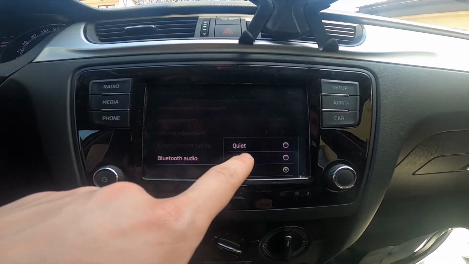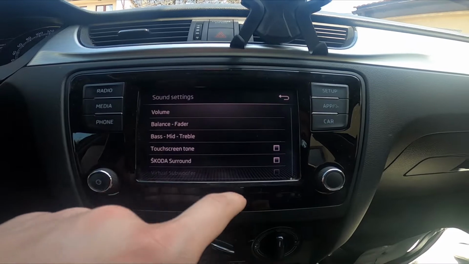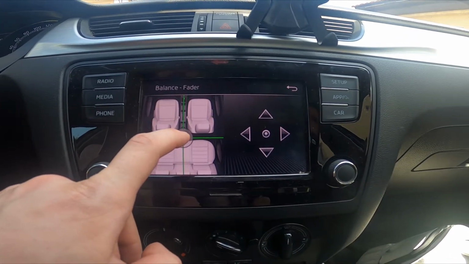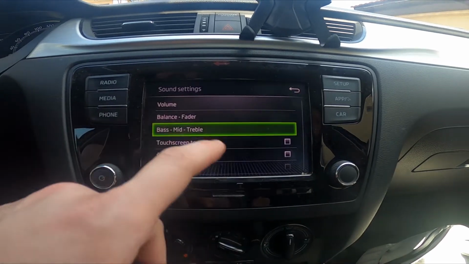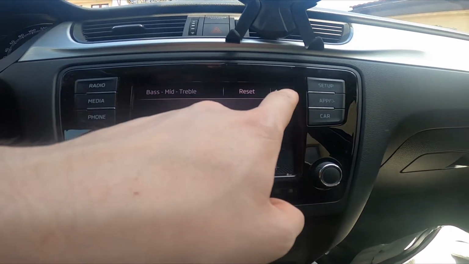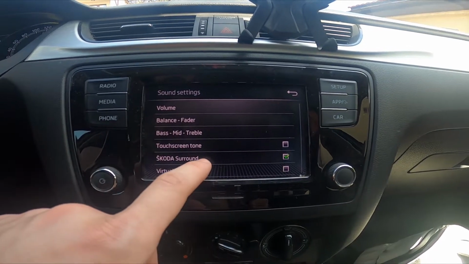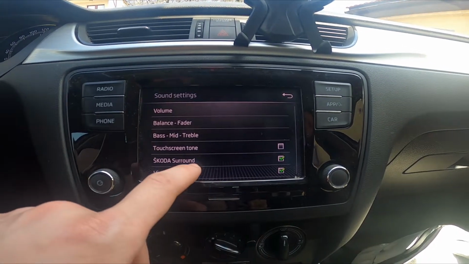between loud, medium and quiet, and then you can go to balance and fader, adjust it manually. You can manage equalizer, enable or disable touchscreen tone, Skoda surround, and virtual subwoofer.